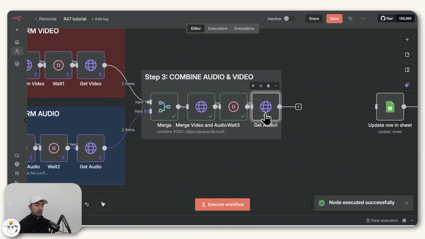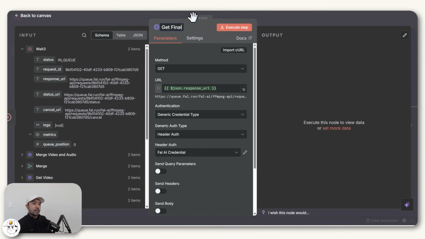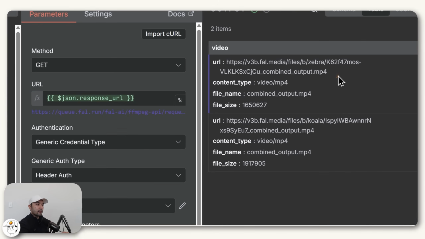And once that's done, we can set up this node, just change the name of it so that we know what it does, but the setup of it is actually all the same. So if we execute this step, now we have these MP4 files, which is the final combined video.